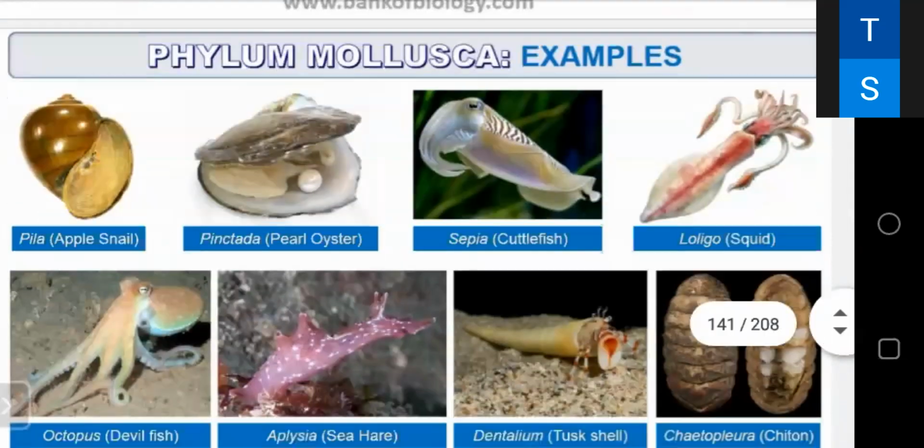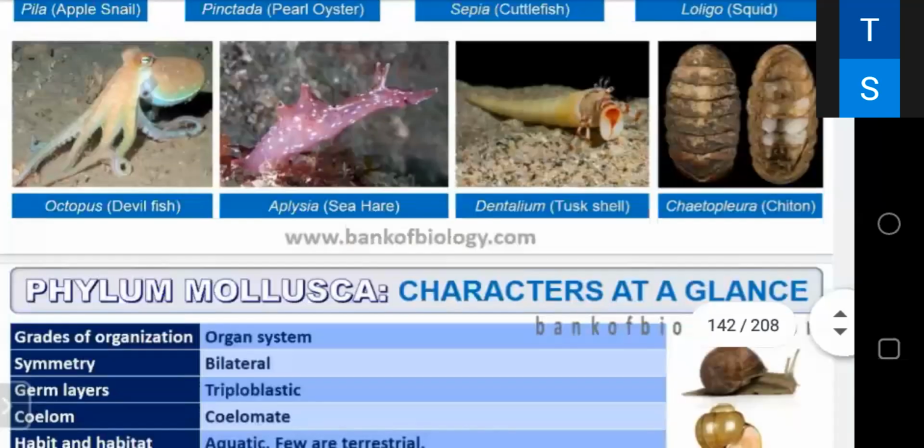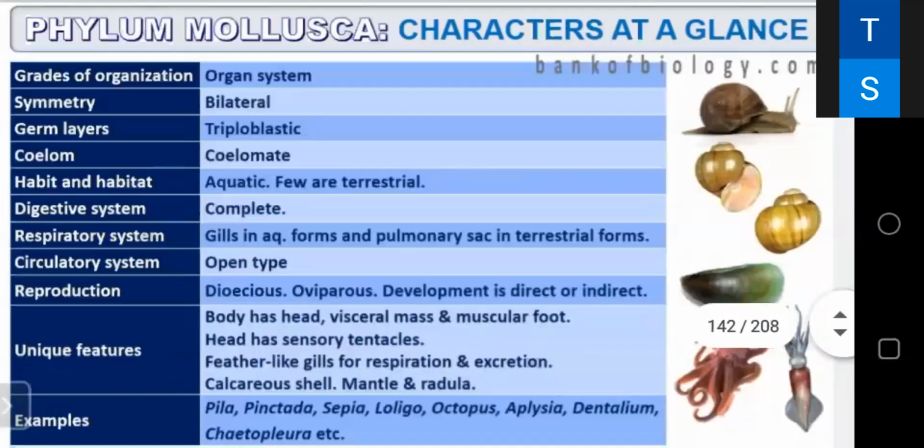If you see at a glance, what are the characteristics? They are having organ system level organization, bilateral symmetry, they are triploblastic, coelomate, aquatic, few are terrestrial, digestive system complete, respiration by gills in aquatic forms and pulmonary in the terrestrial forms, circulatory system is open type, reproduction dioecious, oviparous, development is direct or indirect.